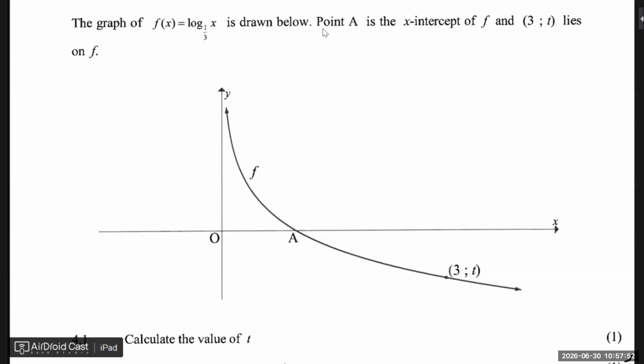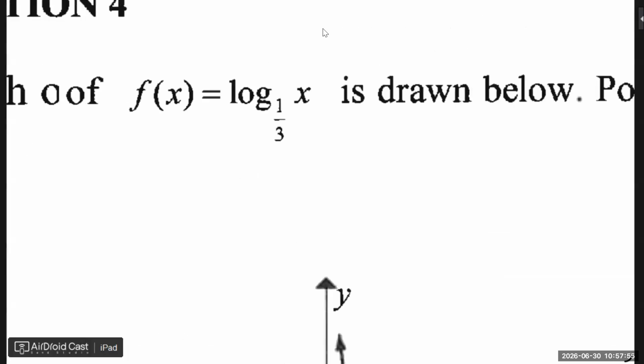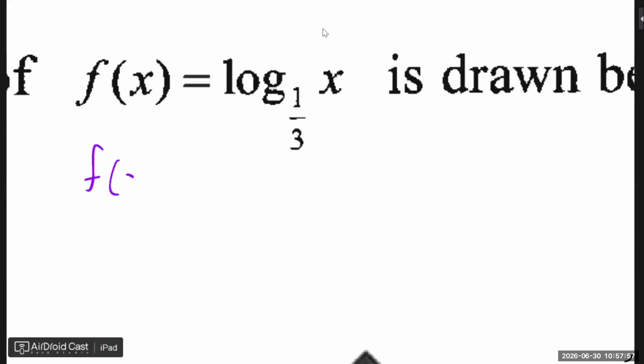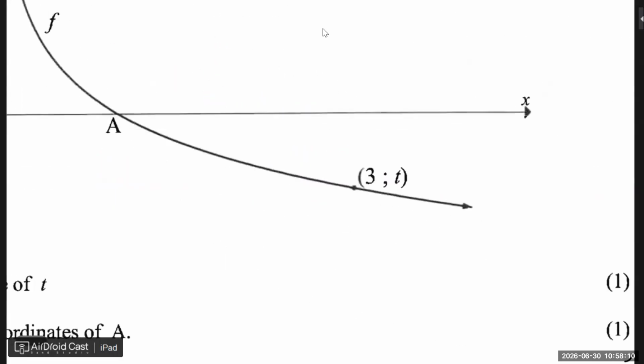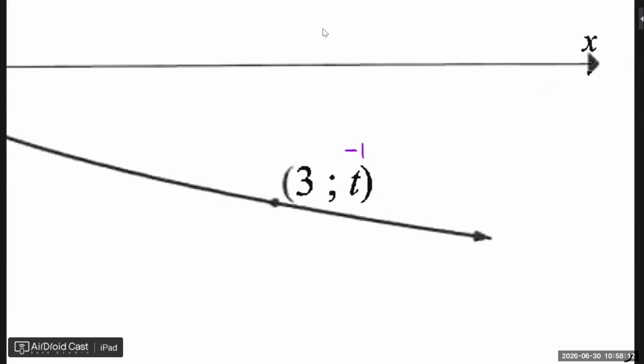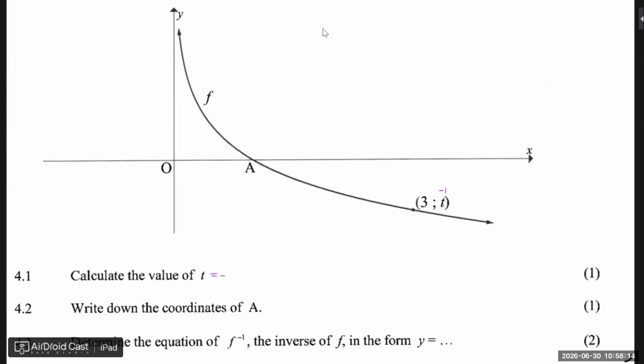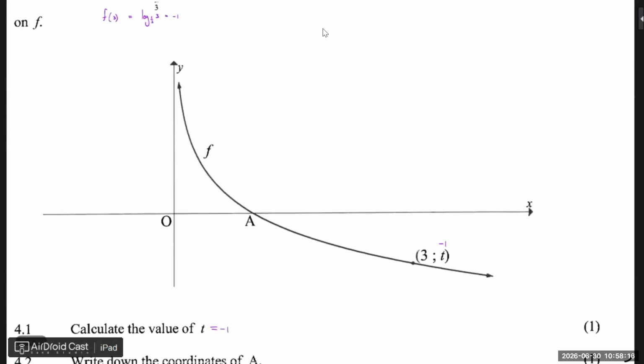Yes. We have that x, which is 3. So f of 3 is log a third 3. And if you type that in your calculator, -1. Does it make sense according to the graph? Yes. So t is -1. You're all good with that.